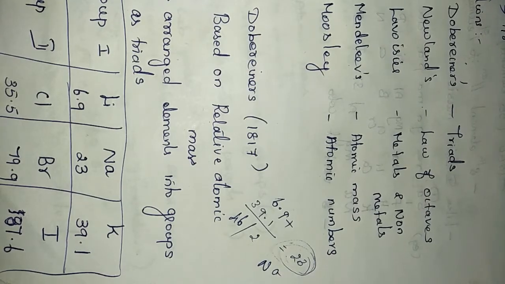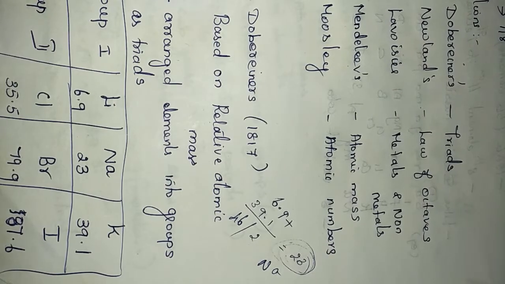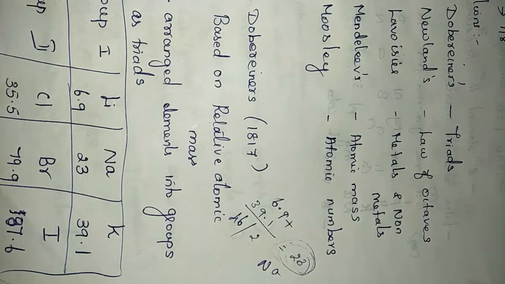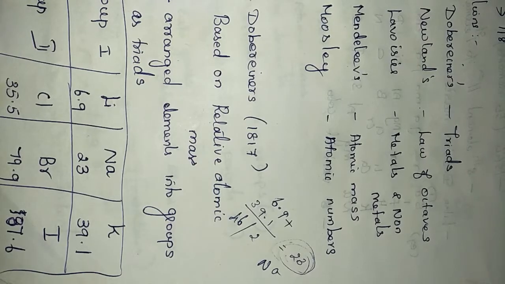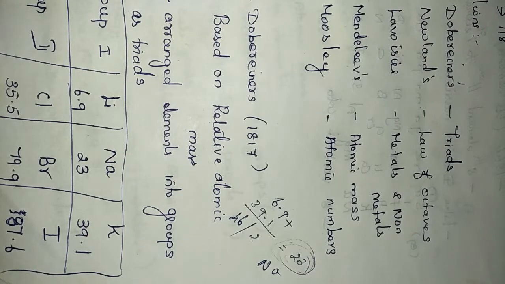Here also they have the same properties: lithium, sodium, potassium are alkali metals, and chlorine, bromine, iodine are halogens. Like that he could do only 3 triads. Later on, so many elements were discovered and he couldn't follow the same for the upcoming elements, so he did not succeed. Doberer could do only 3 triads from the elements known at his time, and he couldn't extend the classification for further new elements.